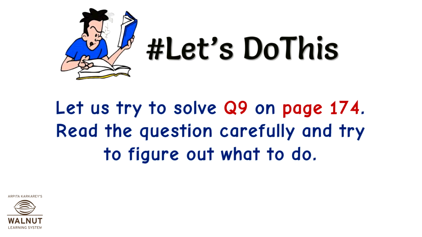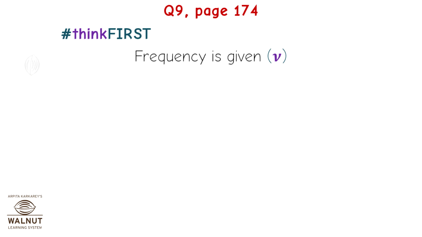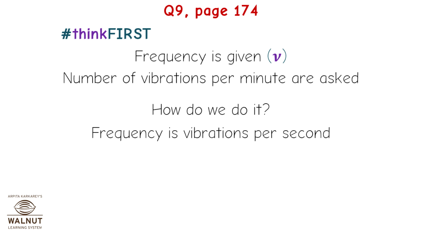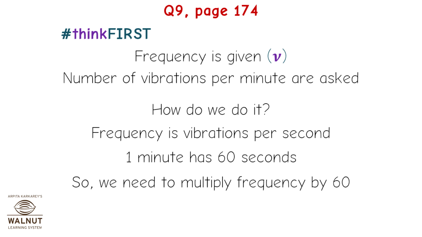Let's do this. Let us try to solve question 9 on page 174. Read the question carefully and try to figure out what to do. Question 9, page 174. Think first. Frequency is given. Number of vibrations per minute are asked. How do we do it? Frequency is vibrations per second. 1 minute has 60 seconds. So, we need to multiply frequency by 60. That's all we have to do.